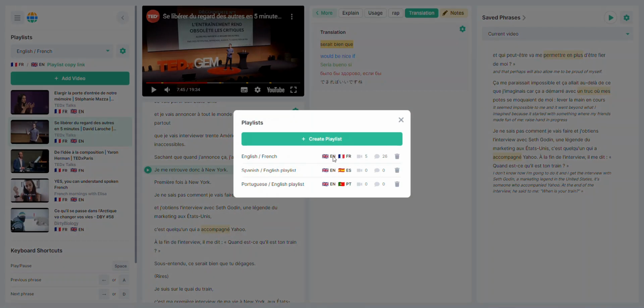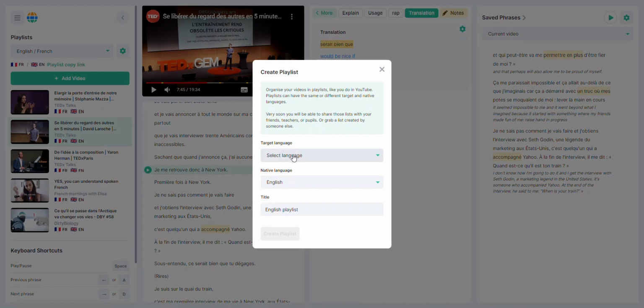When you create a playlist, you set up target and native language again, so you can learn multiple languages at the same time and by switching between playlists.